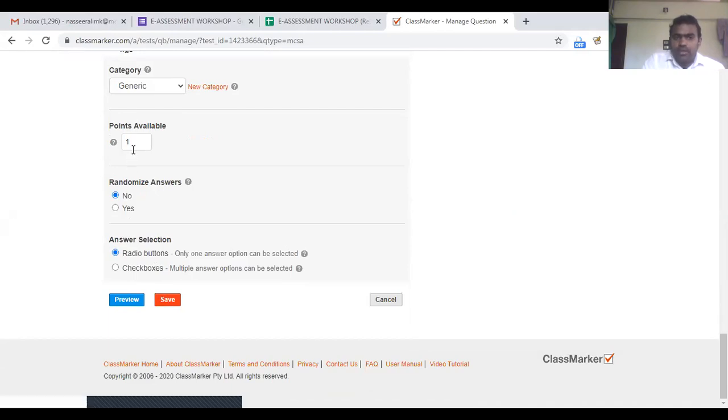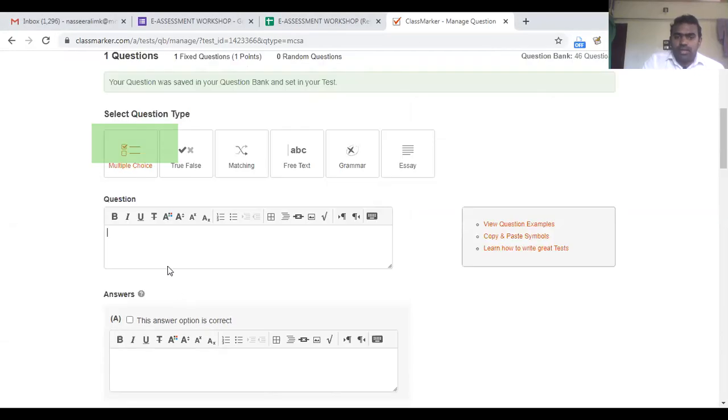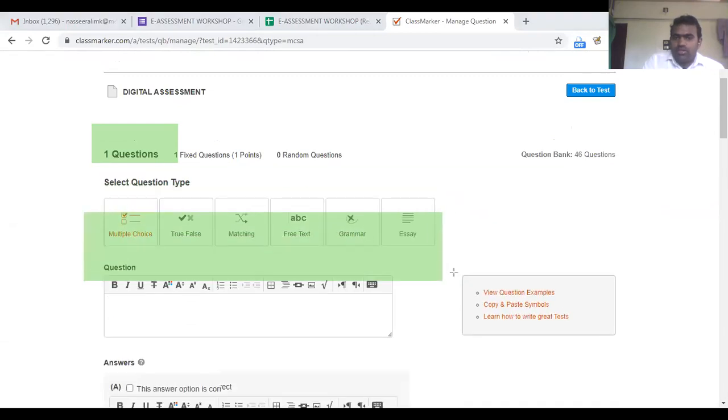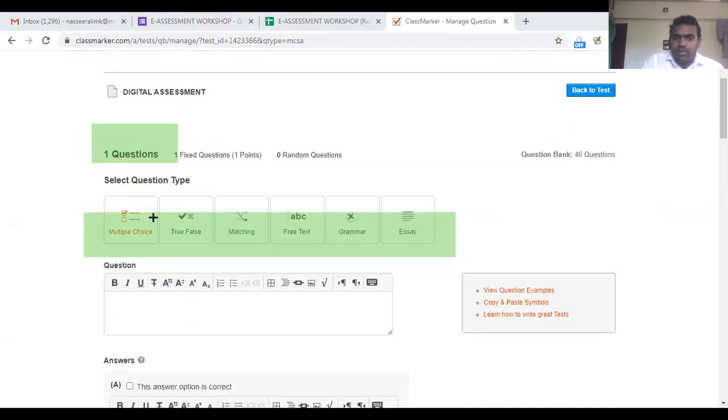Here you can set the marks, the points or score which you are assigning for this question. I'll save it. Now one question is added. Right, now I'm going to the next question. See, for each question you have different options. It can be multiple choice, true false, matching, free text, grammar, essay, etc. You can choose any option.